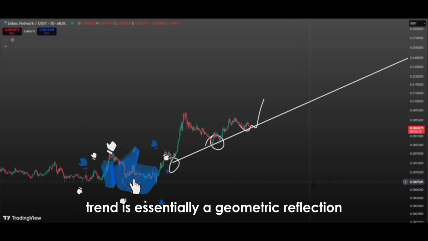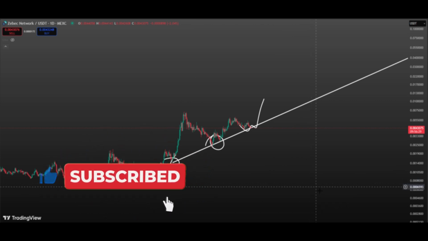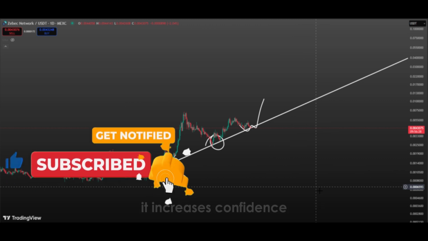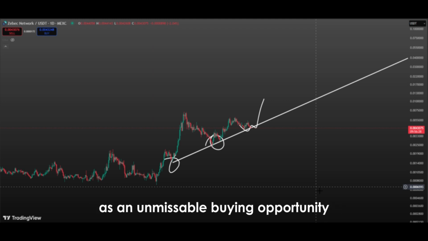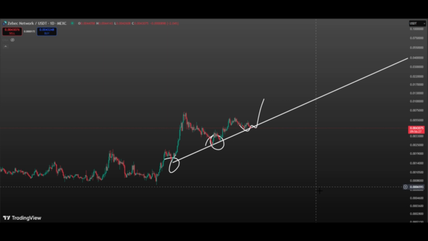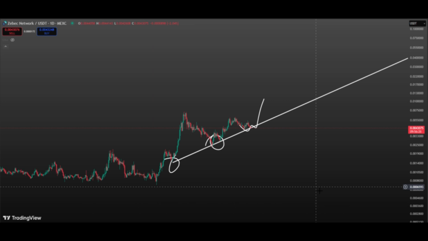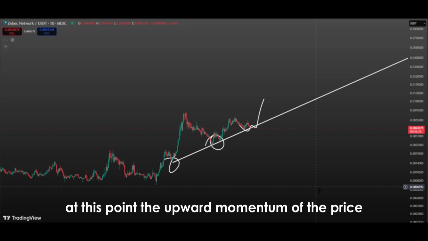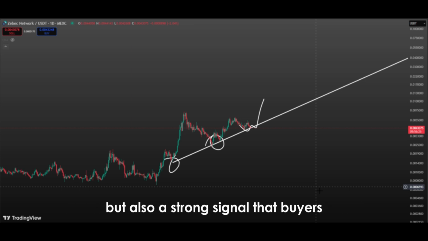A trend is essentially a geometric reflection of the path prices have historically followed, and when clearly visible on a chart, it increases confidence. Many investors see a test of the trend line as an unmissable buying opportunity, leading to strong participation from buyers. A bounce from the trend line can trigger an even stronger upward movement as a result of this shared market perception. At this point, the upward momentum of the price is not just a matter of a technical line being held, but also a strong signal that buyers remain in control of the market.